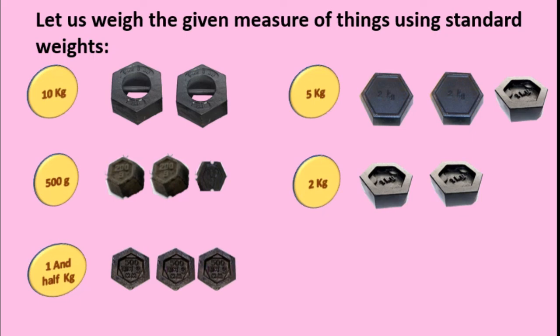Correct. That became 1.5 kg. Now here we need 200 grams of chili. Then if we have 100 grams, then what will we do? Yes, 2 times 100 plus 100 became 200 grams. Isn't it? Very good.